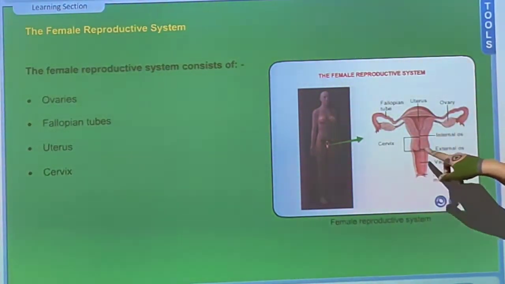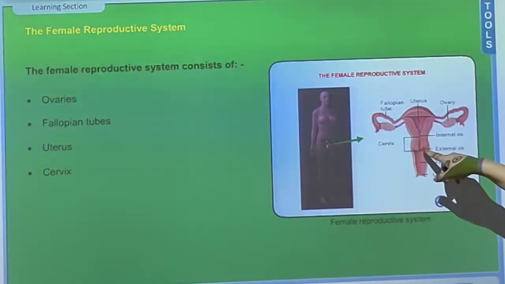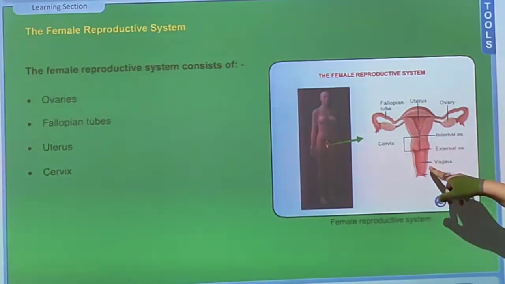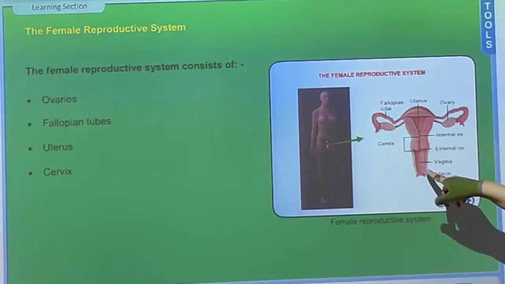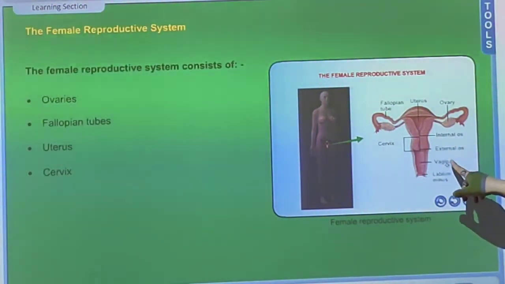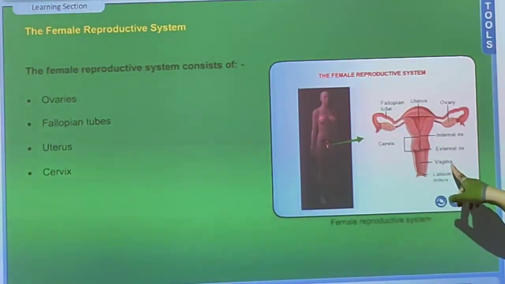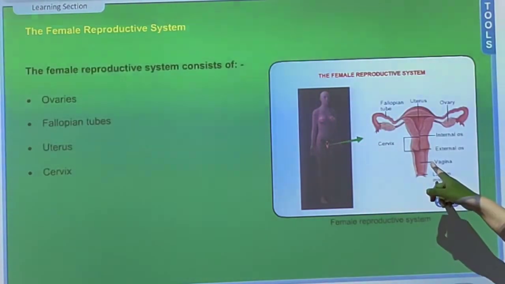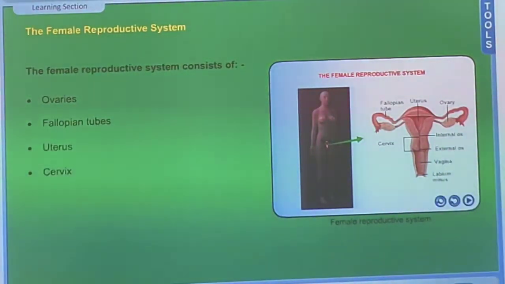Now you have a canal opening out, that is known as the cervix. And you have one more canal after the cervix, which is known as the vagina. This is the chamber which receives the sperm, and this is also the birth canal. So these are the different reproductive parts.